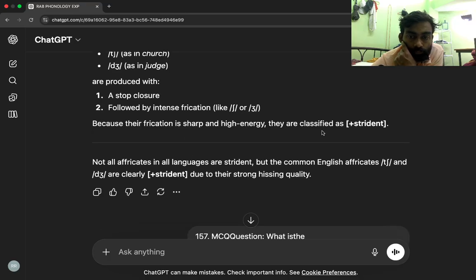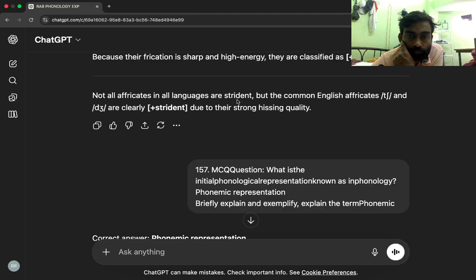Because their frication is sharp and high energy, they are classified as plus strident. Not all affricates in all languages are strident, but the common English affricates T-sh and D-zh are clearly plus strident due to their strong hissing quality.